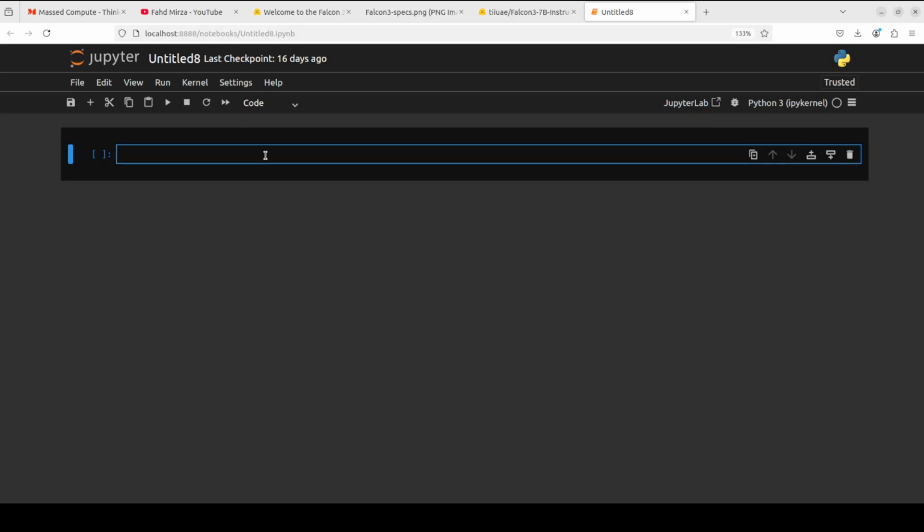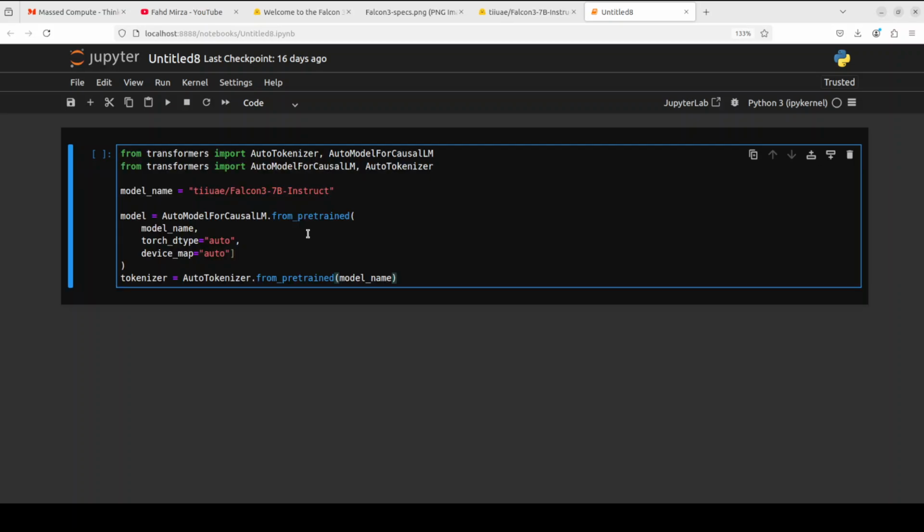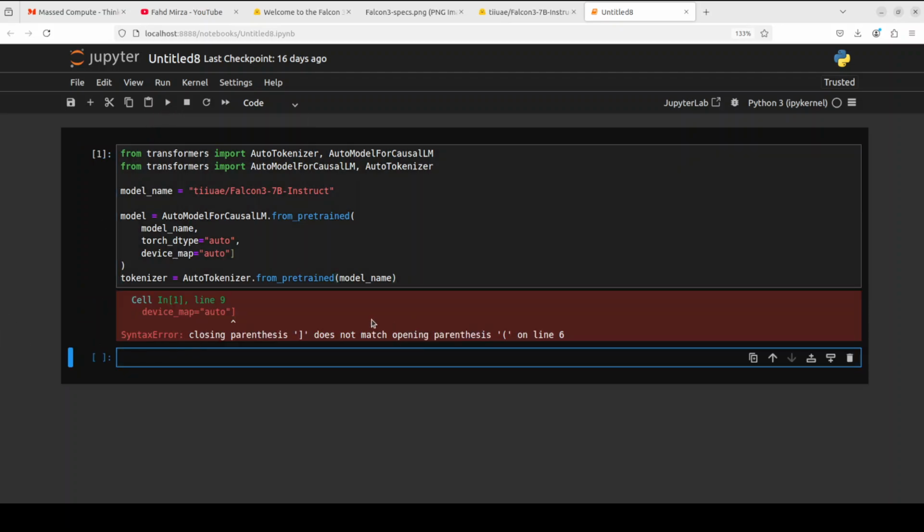And now let's download the model. For that, it is the usual transformer stuff. This is a huge improvement on the previous stuff because now they have made it more transformer compatible, which is really good. Okay, I think I missed the parenthesis here. Let me put it in.